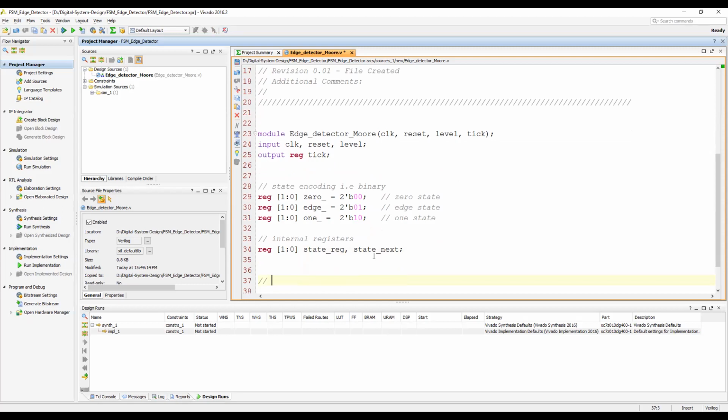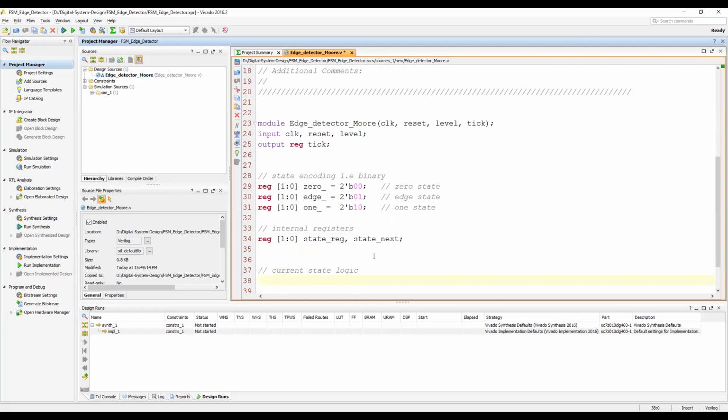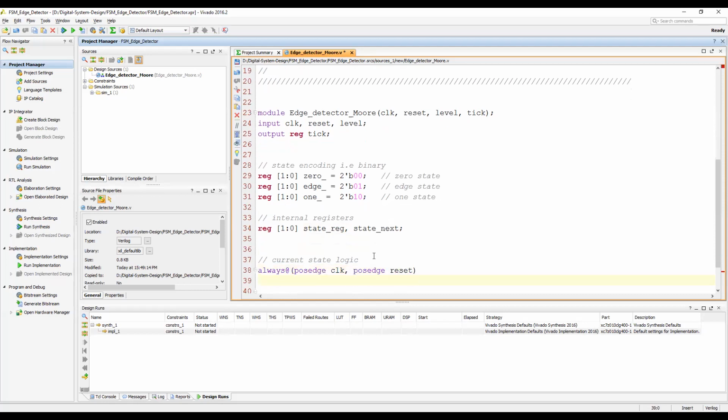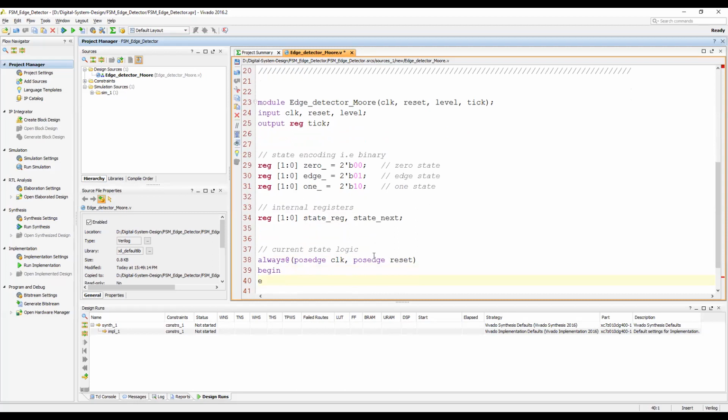Once this is done, we need to define the current state logic. It needs an always block, with posedge clock and posedge reset. Begin, end.